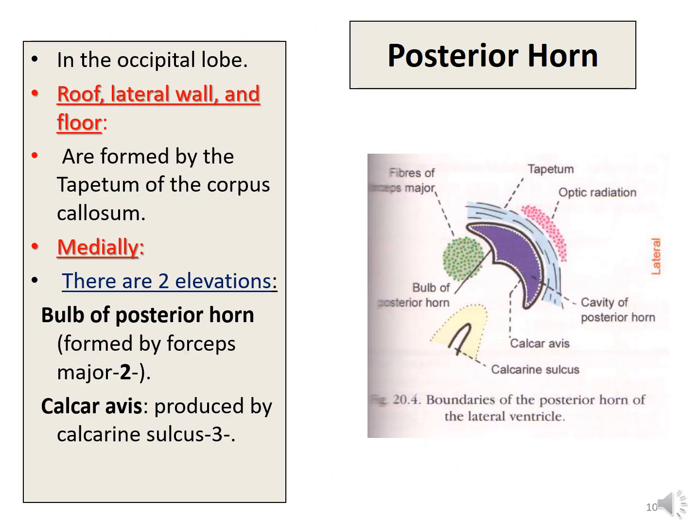Now, the posterior horn lies in the occipital lobe. It extends into the occipital lobe, and it has a roof, a lateral wall and a floor. The roof is formed by the tapetum of the corpus callosum, and laterally lies the optic radiation. Medially, there are two elevations: one is called the bulb of the posterior horn, and the other is called the calcar avis.